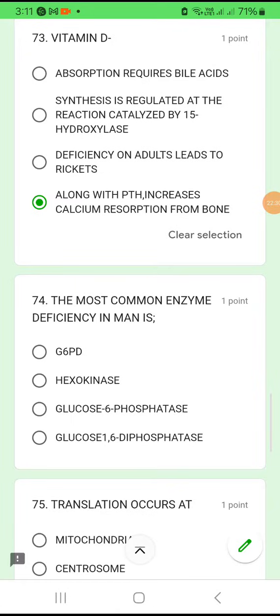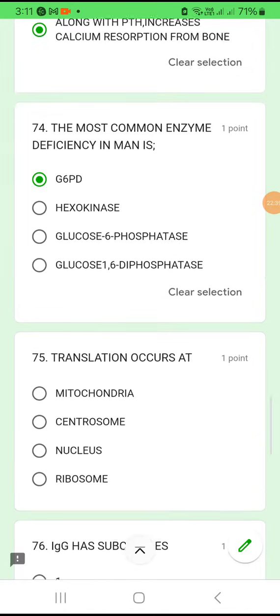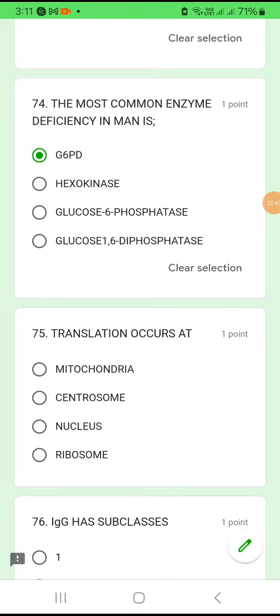The most common enzyme deficient in man is a very famous disorder, G6PD deficiency syndrome. So the most common enzyme deficient in man is G6PD. Question number 75. Translation occurs in which organelle of the cell? Okay, mitochondria, centrosome, nucleus or ribosome. This we have learned in +2. Translation occurs at ribosome level.